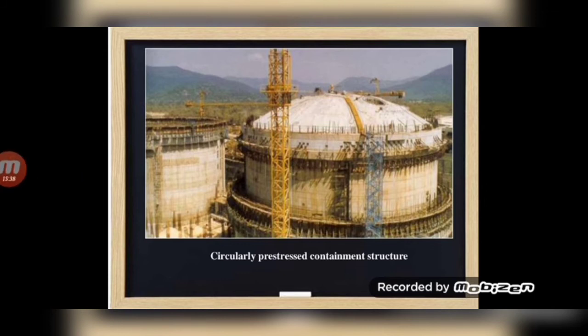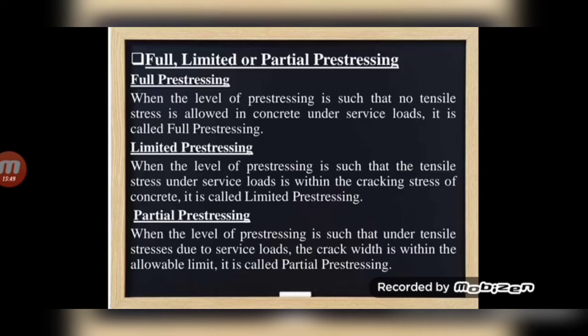Next one, this is an example of a circularly pre-stressed containment structure. Here we should do circular pre-stressing only. Here we can't go for linear pre-stressing. Then our next classification is full, limited or partial pre-stressing.